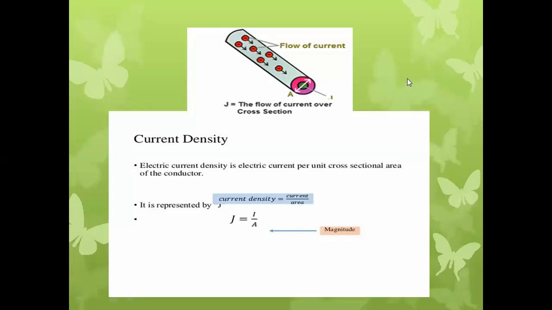So the rate of flow of charge with respect to time through the conductor is nothing but the electrical current. I is equal to Q by T. If you take the derivative with respect to time, I is equal to dq by dt. So afterwards we will get the answer, what is actually meant by the electrical current.